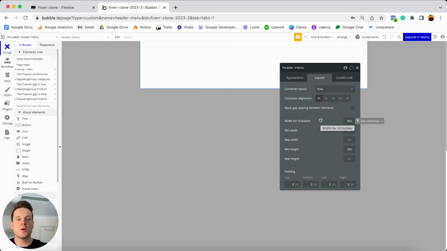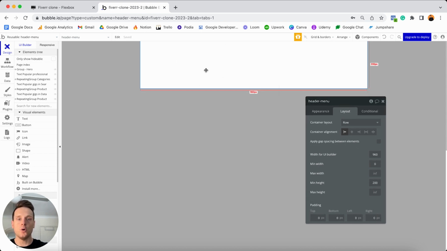And so I just want to point out that this width of 960 pixels isn't going to determine the final width of this actual group. This is just the width of how it's going to be displayed inside of our Bubble editor. Now inside of this, what I'd like to do is add in all of my elements. And the very first element I'd like to add is going to be an image element that sits on the left-hand side of this group. And that image is of course going to be a Fiverr logo.